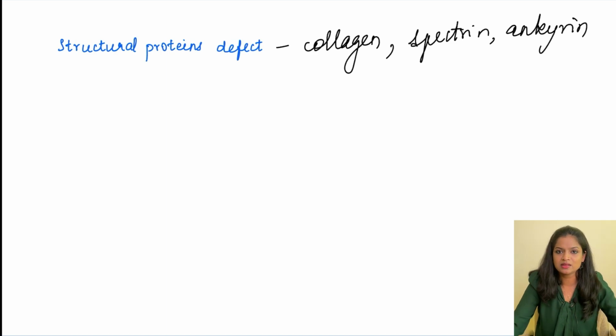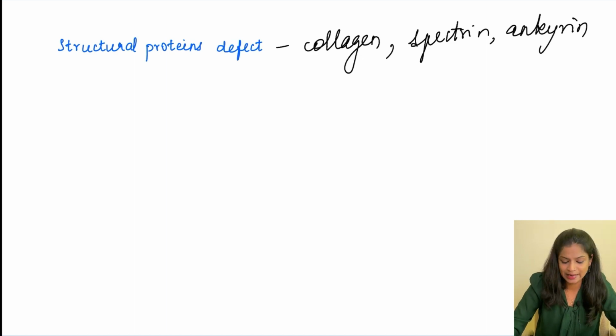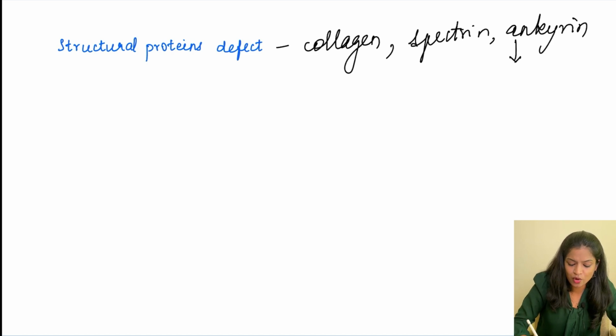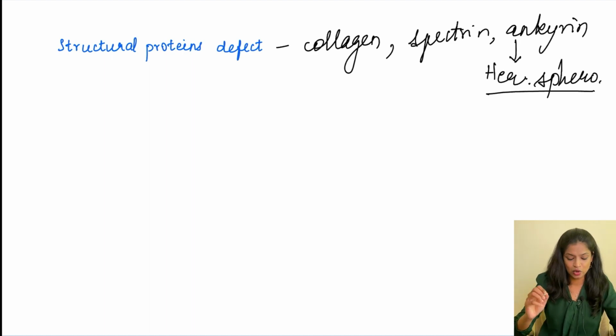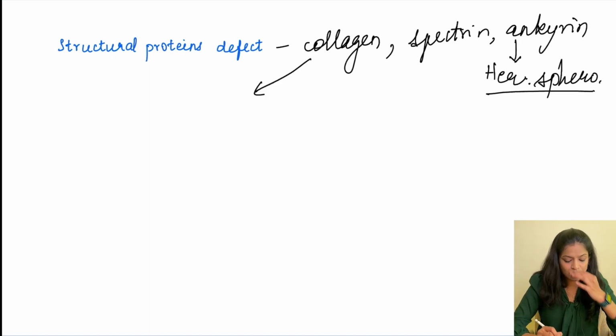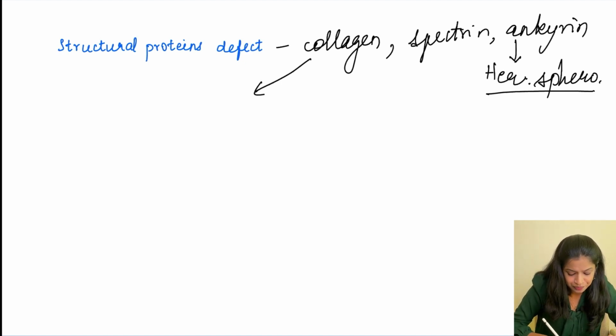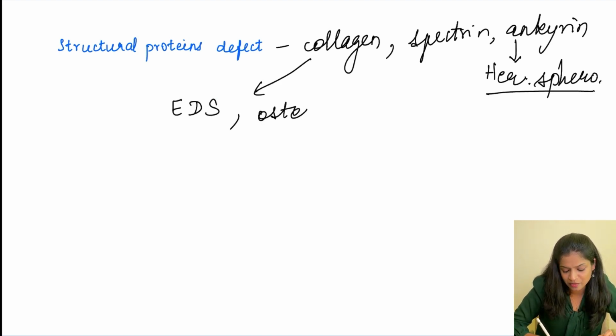Other than that, we have many other structural proteins as well. So when any of the structural proteins is affected, they usually have an autosomal dominant pattern of inheritance. So for example, when ankyrin is mutated, it is going to result in hereditary spherocytosis. So hereditary spherocytosis is actually an autosomal dominant disorder. Then coming to collagen. So collagen can be affected in various diseases. Examples of this are Ehlers-Danlos syndrome, EDS is Ehlers-Danlos syndrome. Then we have osteogenesis imperfecta.